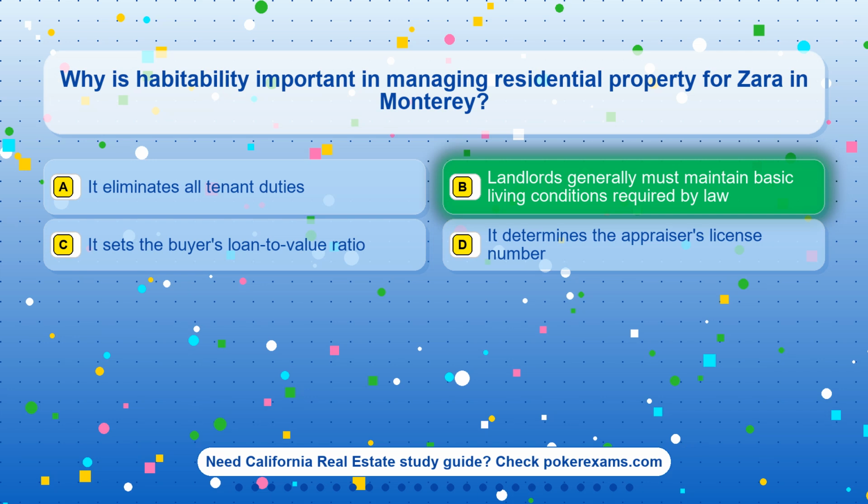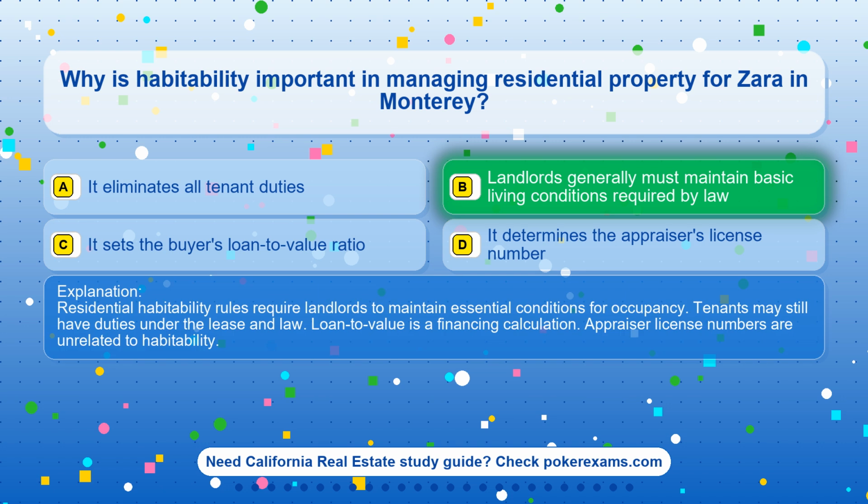The correct answer is option B. Landlords generally must maintain basic living conditions required by law. Residential habitability rules require landlords to maintain essential conditions for occupancy. Tenants may still have duties under the lease and law. Loan-to-value is a financing calculation. Appraiser license numbers are unrelated to habitability.